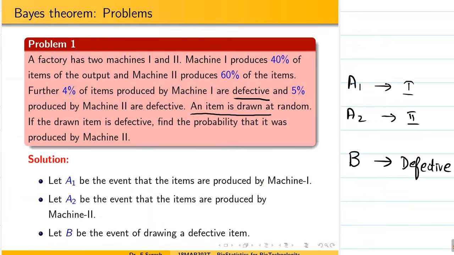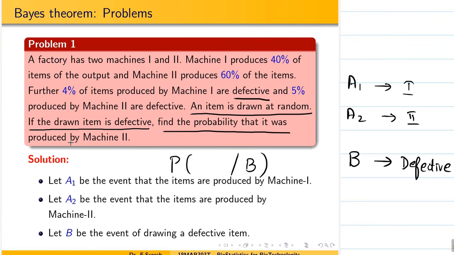An item is drawn at random. If the drawn item is defective, so an item is drawn at random, it is defective. Defective is the condition already imposed. Find the probability it was produced from machine A2. This is machine 2. This is what we have to find, student.